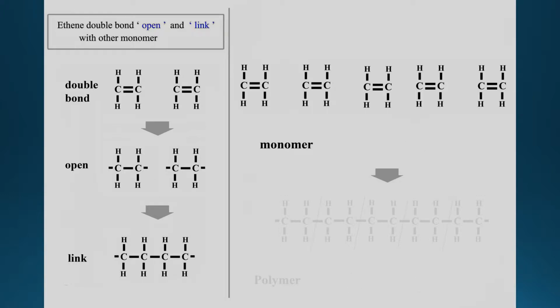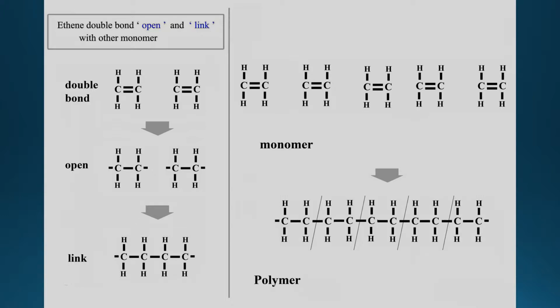Now let's take an example. Imagine I have 5 pieces of ethene monomer. If they polymerize together, what will they form? They will form one chain of polymer, of 5 individual pieces linked up into one chain. Now, what should be the name of the monomer?